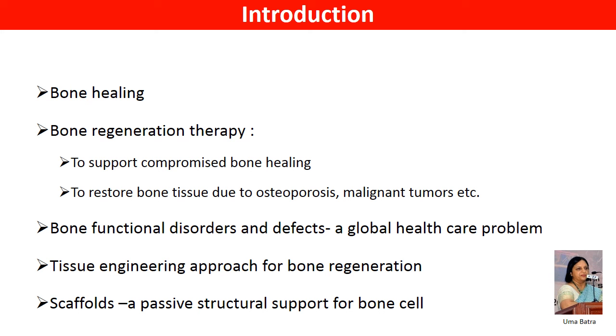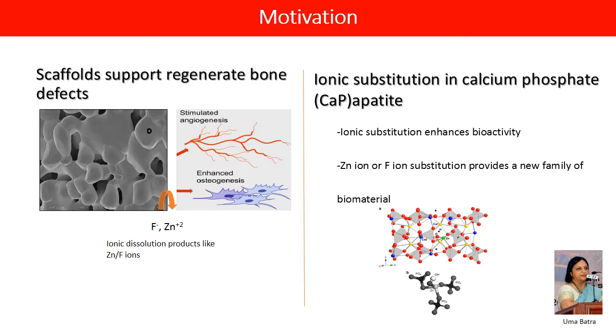Scaffolds fabricated from suitable materials and exhibiting high porosity and good interconnectivity provide a passive structural support for bone cells. Now, for a scaffold to regenerate bone defects, ionic substituted hydroxyapatite has emerged as a promising approach to develop novel biomaterials for regenerative medicine.